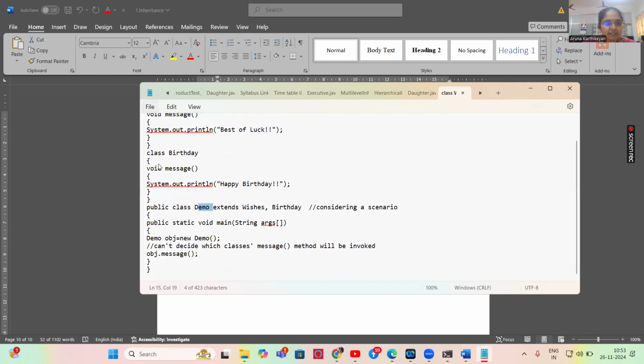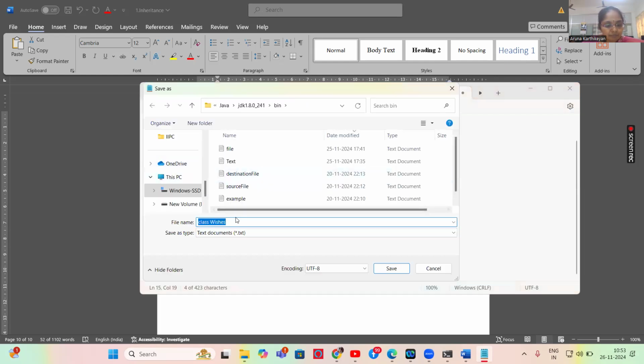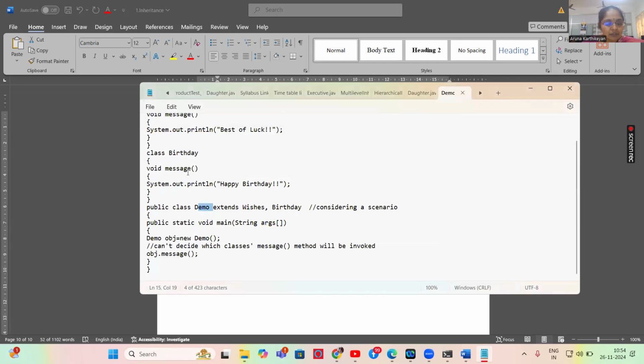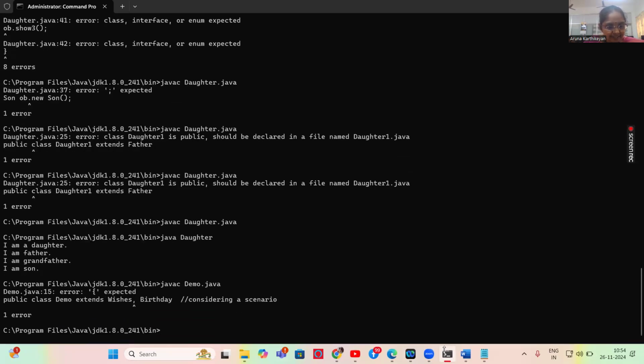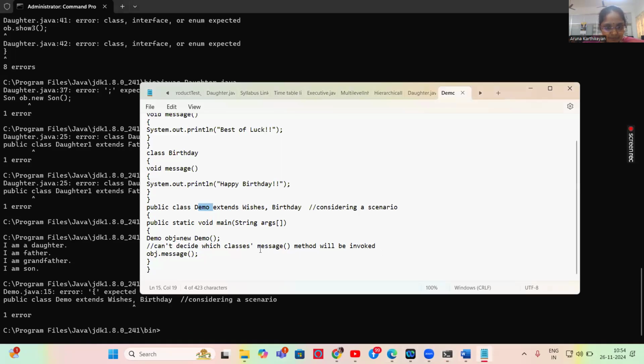I'm going to save this program as Demo.java, because only inside Demo do I have my main class. I'm saving this, and now I'm going to execute this program. javac Demo.java. See here, this can be expected: there is an error.